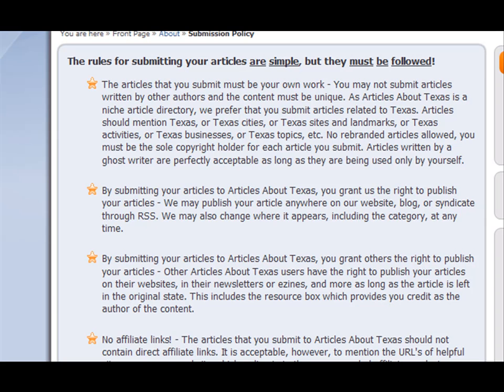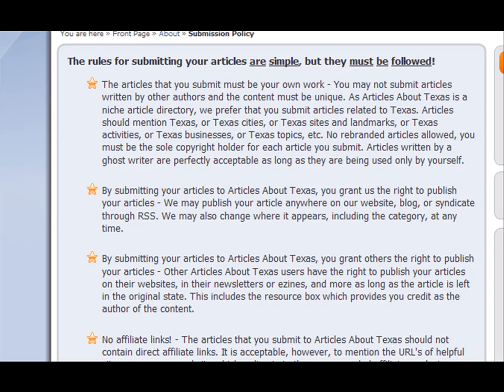This is articles about Texas. Right now we have articles about Texas, articles about New York, and articles about California live. We expect to bring live the other states as time permits and as we're able to bring them live, but right now we just have those three, so stay tuned.